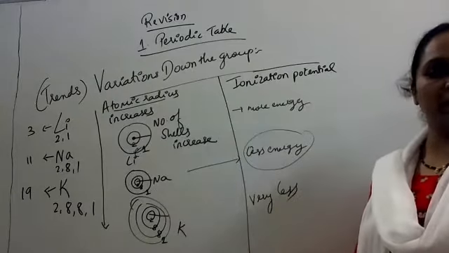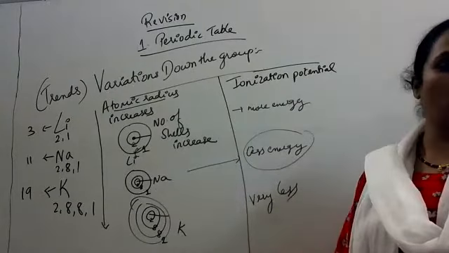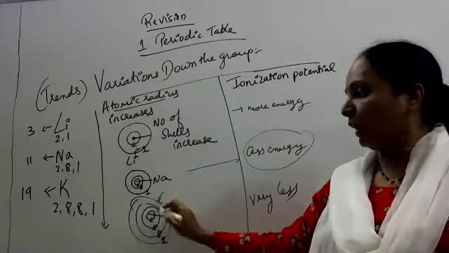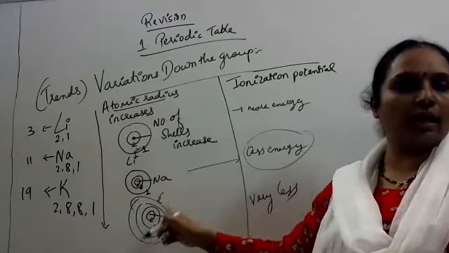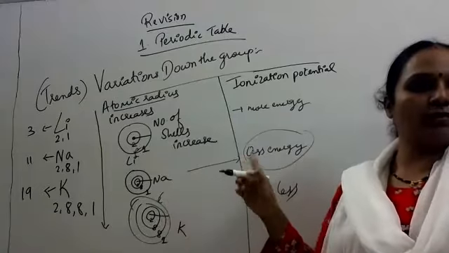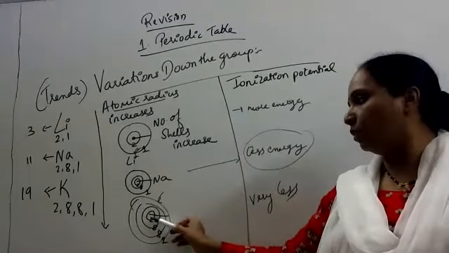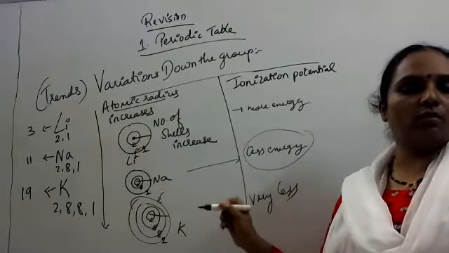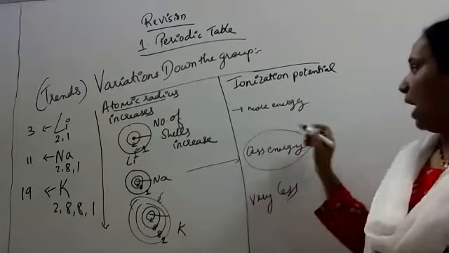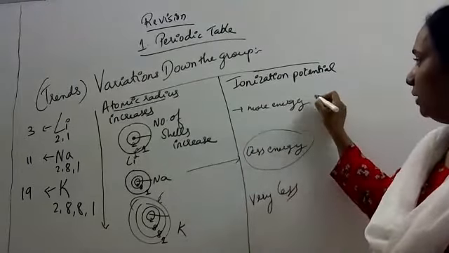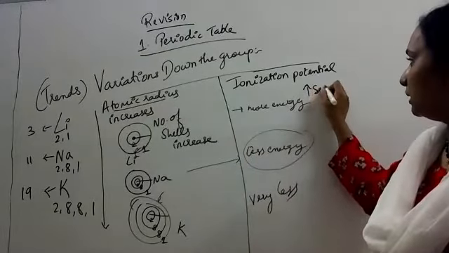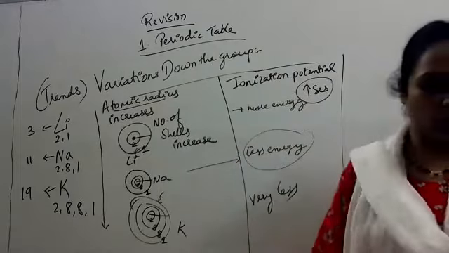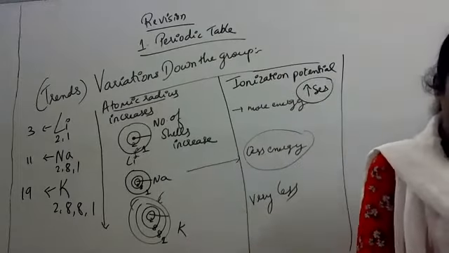Why very less? Because here we have a fourth shell, whose distance from the nucleus is more, and therefore very little energy is required to remove the electron. It means ionization potential goes on decreasing as we move down the group.